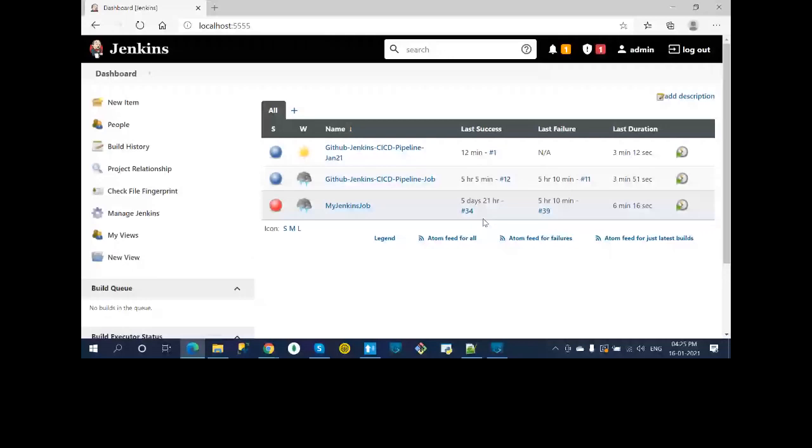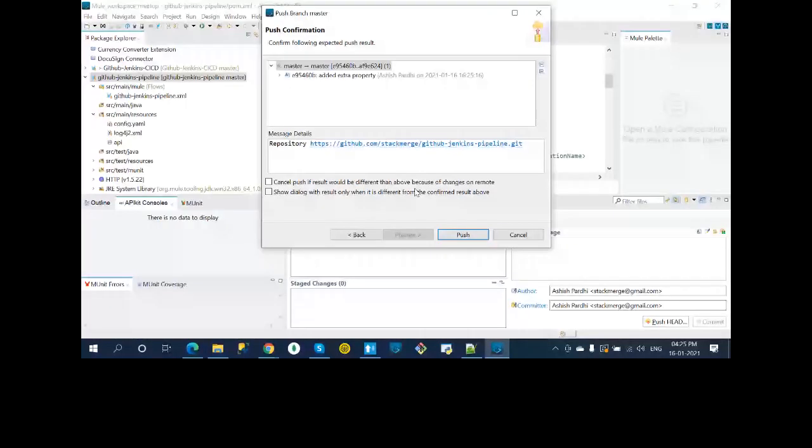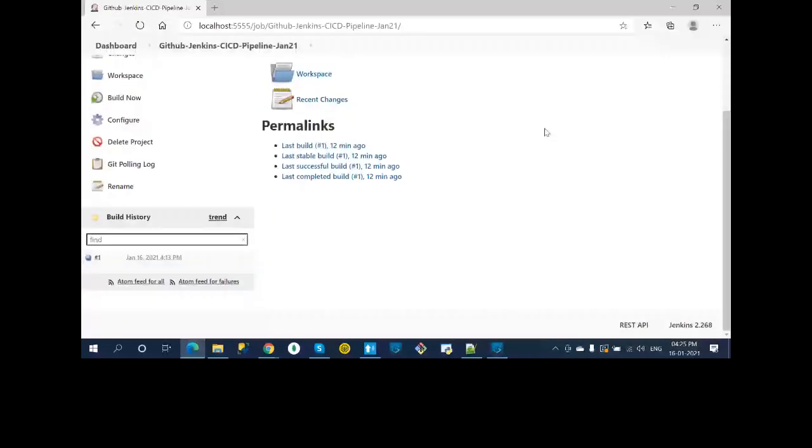Okay, I'm seeing preview, and I have pushed it to a master branch. Okay, push it. We'll just wait whether it's triggering or not. Okay. So this is the answer to your question, Rahul. So we made the change. Okay, and then we pushed the code to our source code management. Now this job, we need to see whether this job is getting triggered or not automatically.